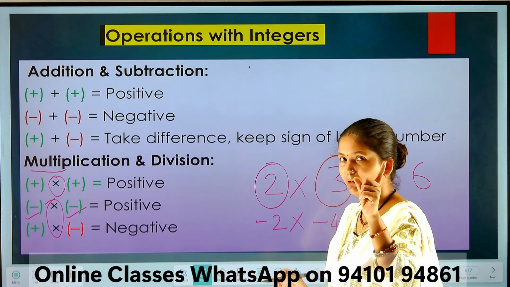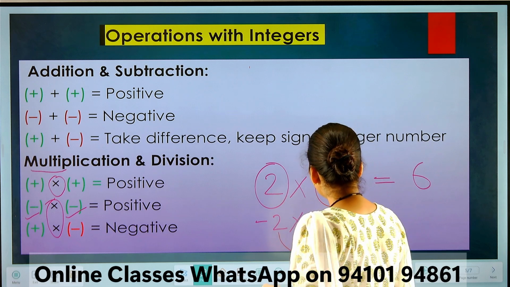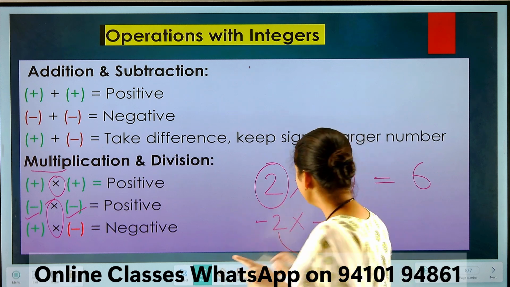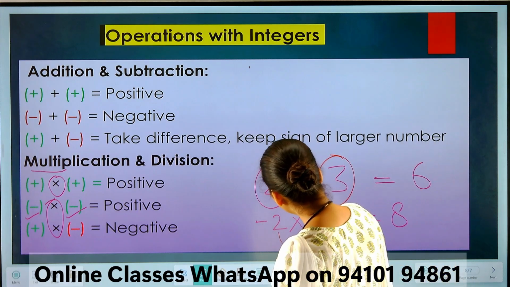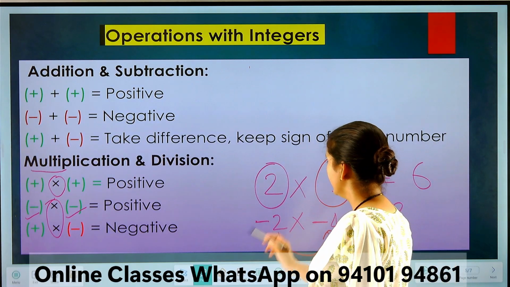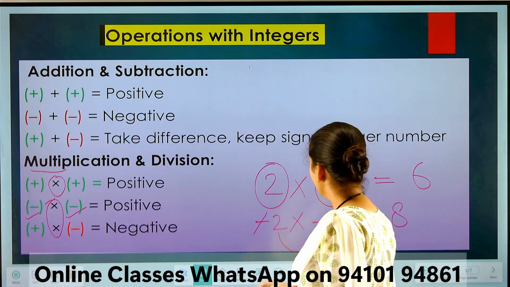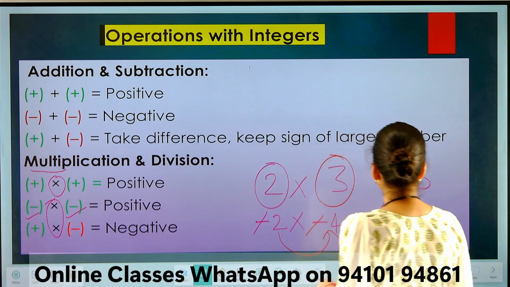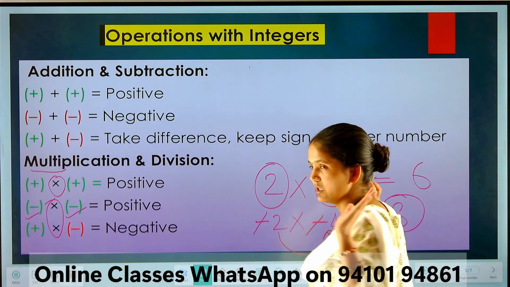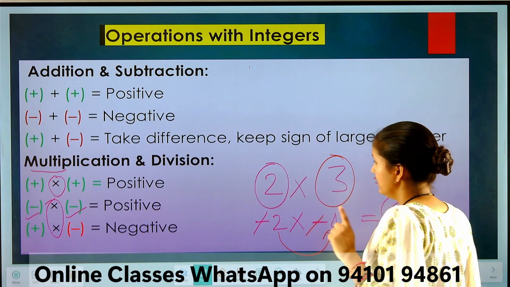So look here, in multiplication, at first you will multiply the numbers. 4 times 2 is 8. Then look here, there is one negative number and another negative number. In case of multiplication, we can balance the negative numbers. We can cancel them out, and we have a positive number, because there is no negative sign now. So your answer will be positive.